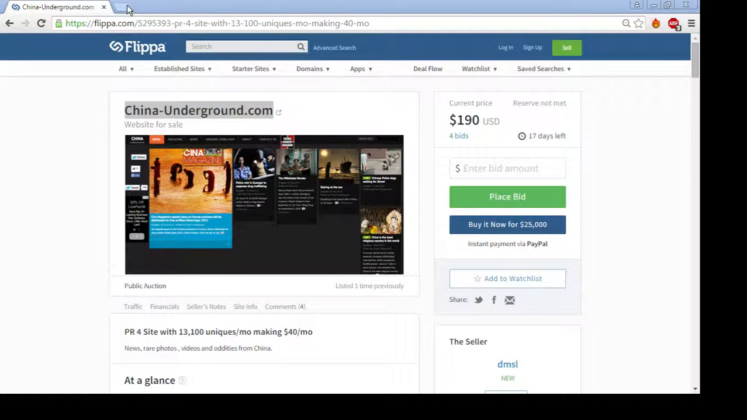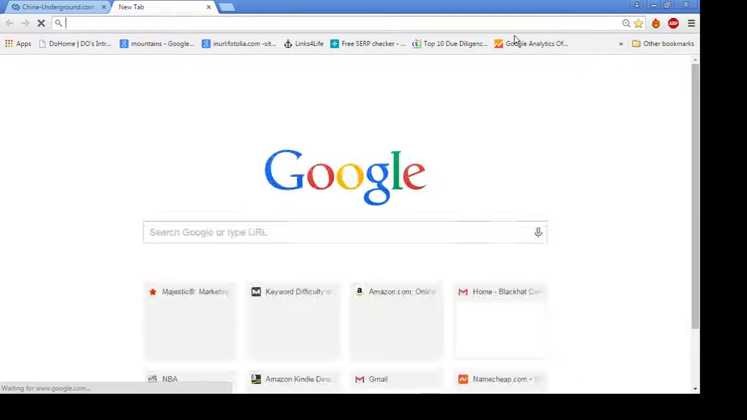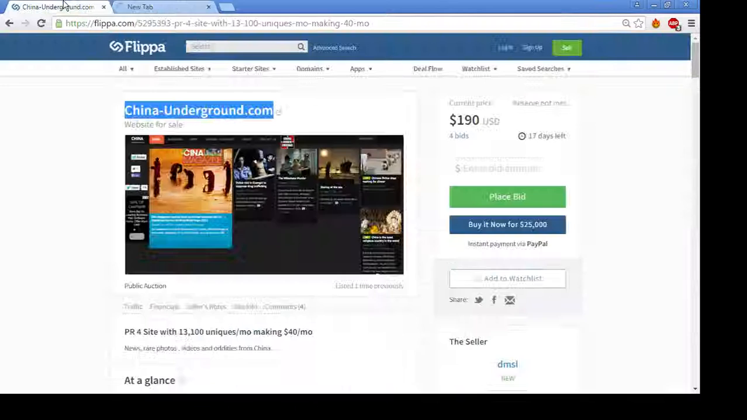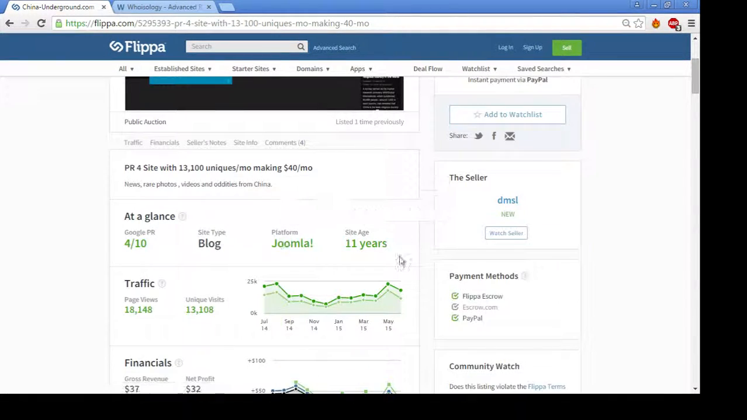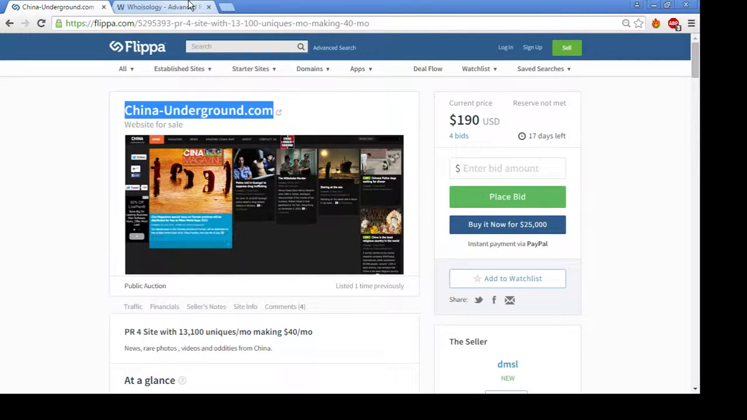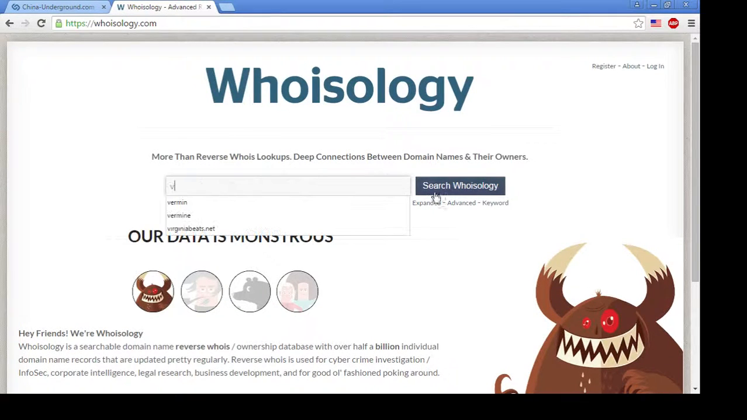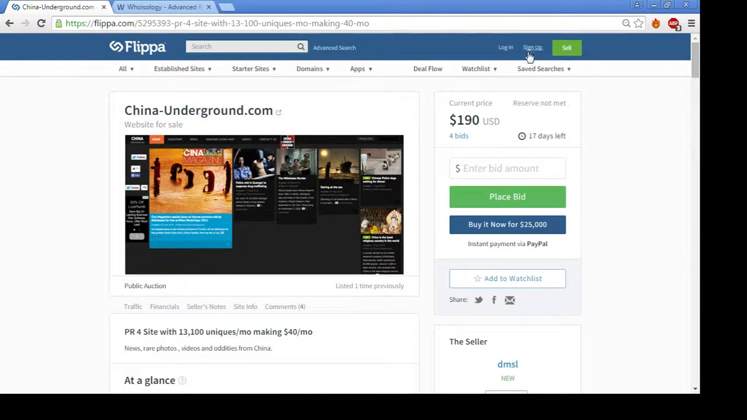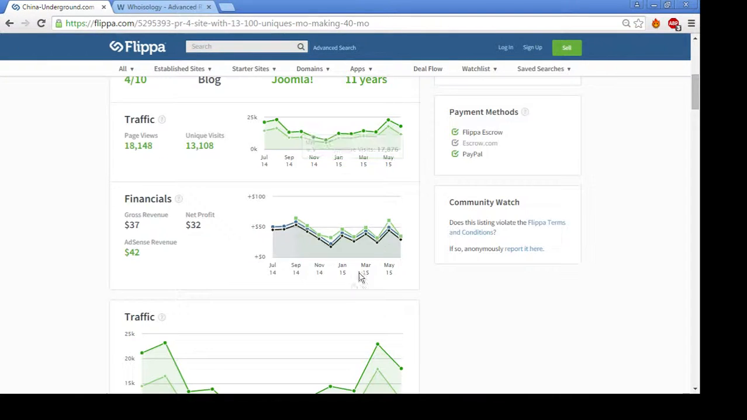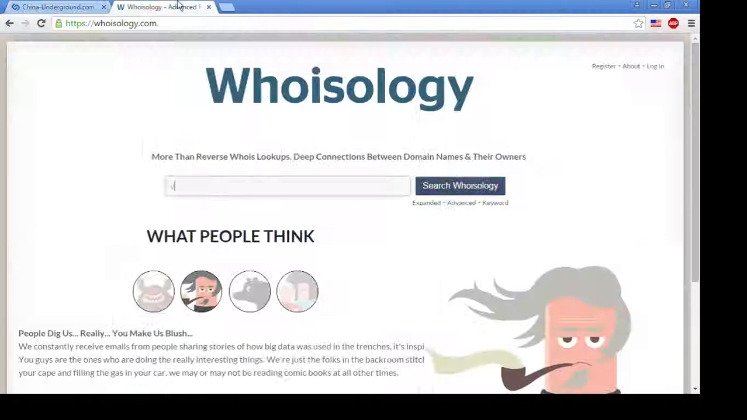this last exercise was about using Google, and I just thought it would be cool to do an example where the whois information was either faked or just under privacy. So this site, China Underground, right now the buy now is a ridiculous $25,000 for a site that has 13,000 uniques and makes $30 a month. But that's probably, I guess.